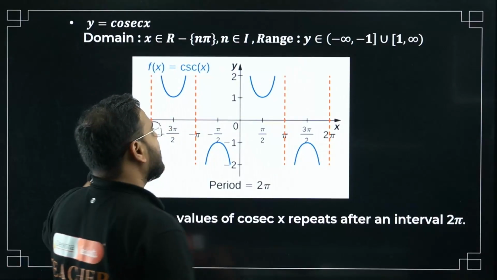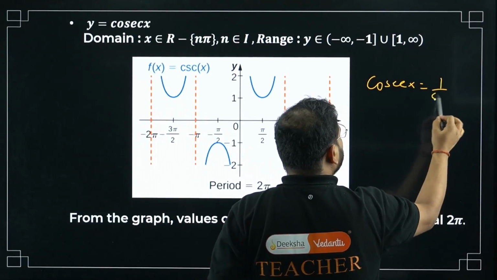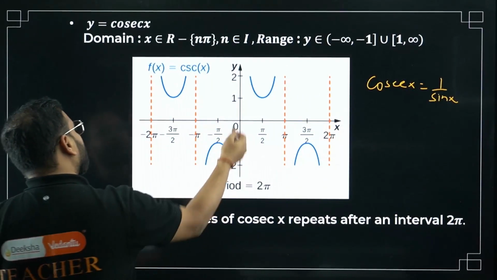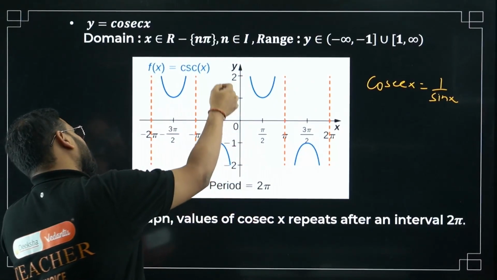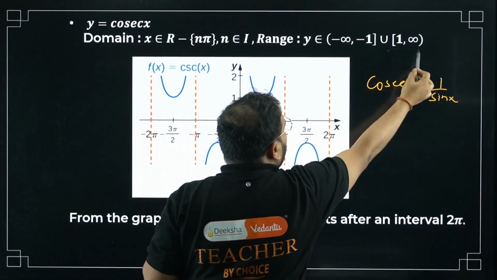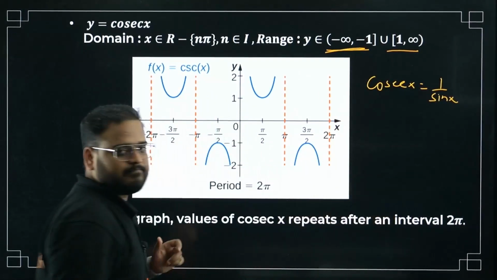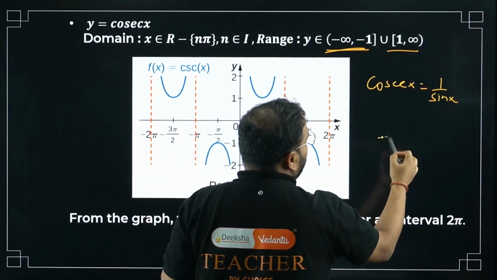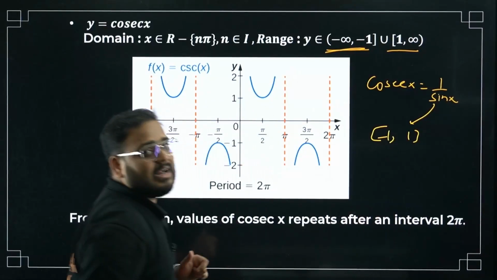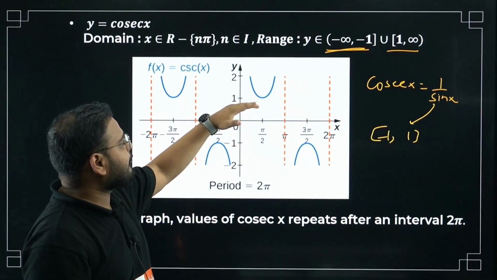What is this going to be? Cosec x is, bacha, reciprocal of sine. Since sine was having a range of minus 1 to 1, what will happen to the cosec? It will go from 1 to infinity, and from negative infinity to minus 1. Right, now for sine what we had? Minus 1 to 1, no? For sine, right? What happened to cosec? Reciprocal of that. It became negative infinity to minus 1 and 1 to infinity.